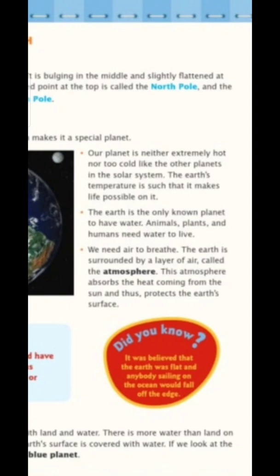So in our air there are UV rays present that protect us from the harmful rays of the sun. तो वो हमें क्या बचाती हैं, harmful rays of sun से हमें protect करती हैं. So that is why life is possible on the earth.